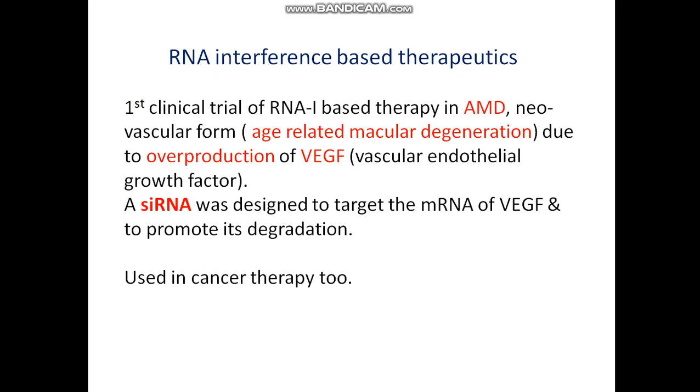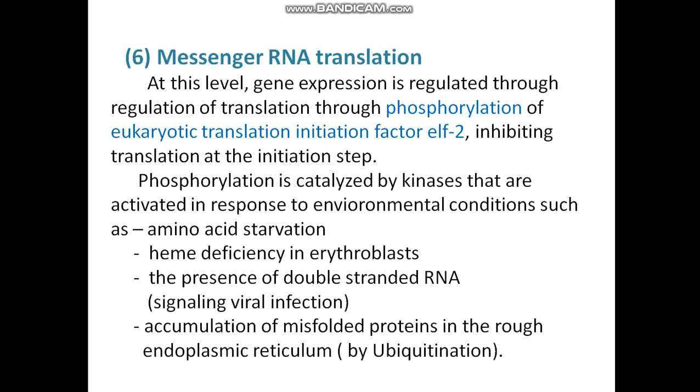The first clinical trial of RNA interference based therapy was in age related macular degeneration, which is due to the overproduction of vascular endothelial growth factor. Small interfering RNA was designed to target the messenger RNA of VEGF and to promote its degradation, and it is again used in cancer therapy.